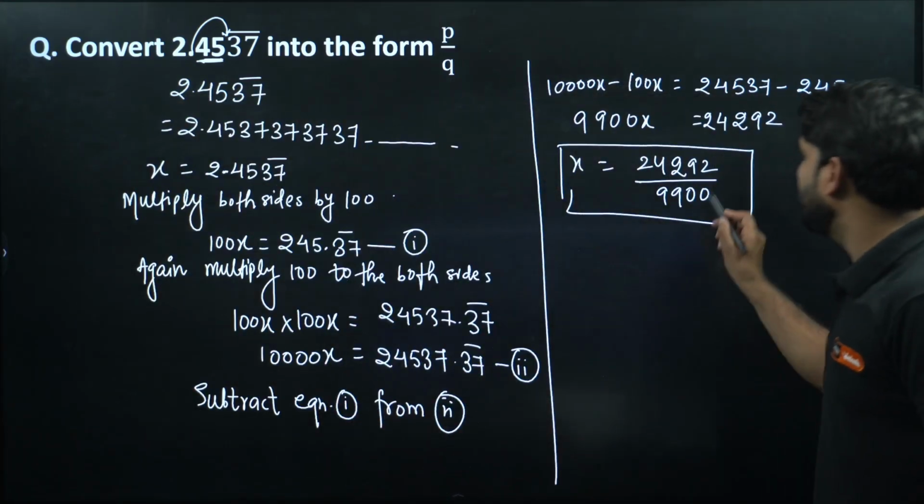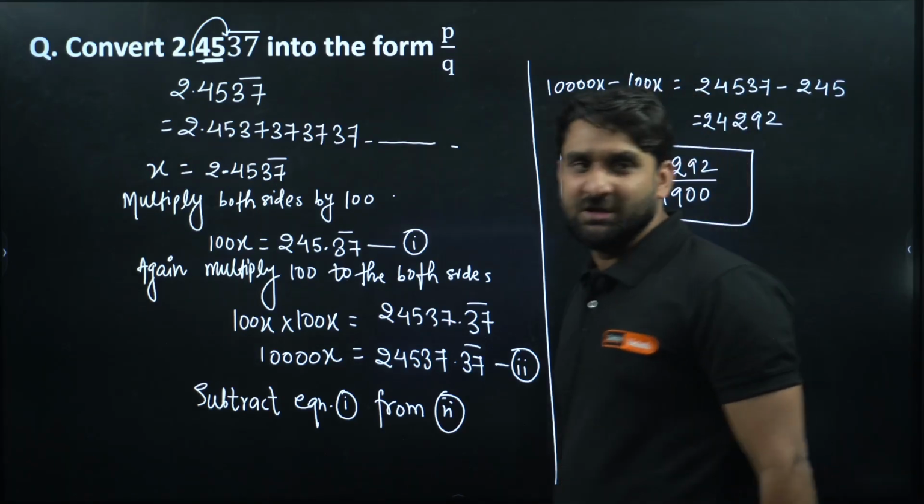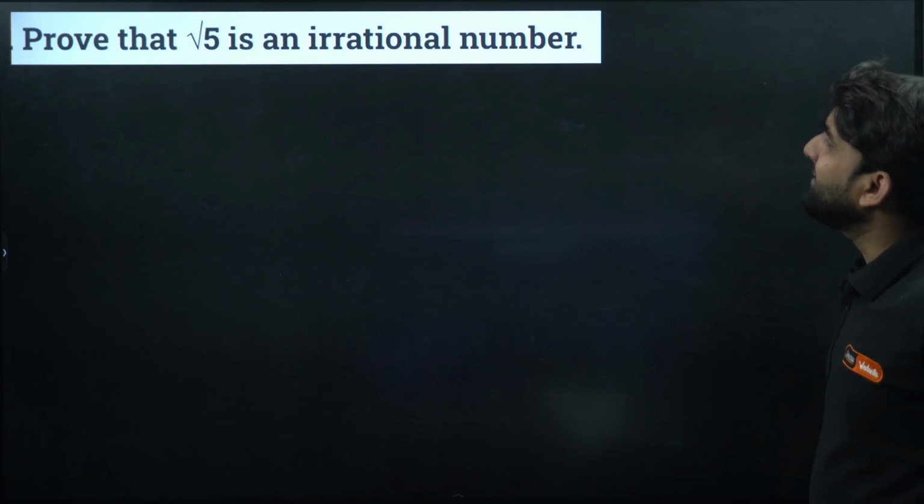This is clearly visible. We can cancel by 2. We can cancel by 2. You can do this on your own. I hope this question is clear to you all. Moving ahead. Okay. Prove that root 5 is an irrational number.